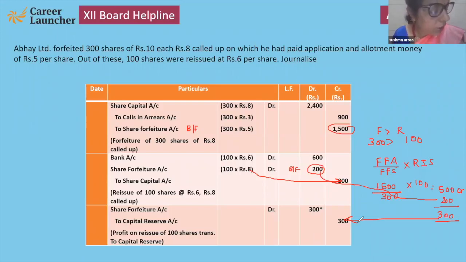Yes, children, look at the screen. In this question also, what I want to tell you: forfeiture is 300, reissue is 100 only. So what they have to do, they have to use this formula. Clear now? Bolo bachchon?